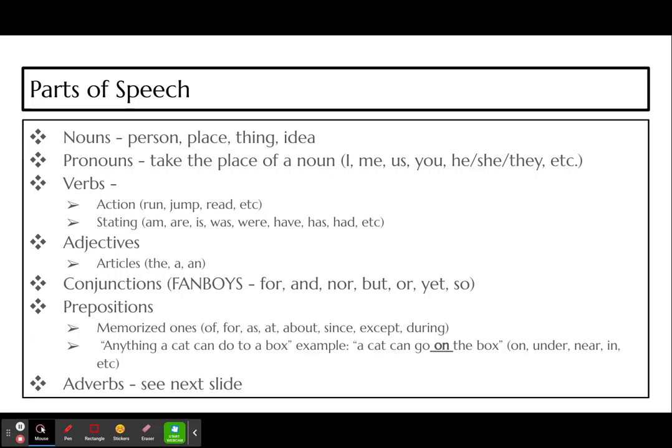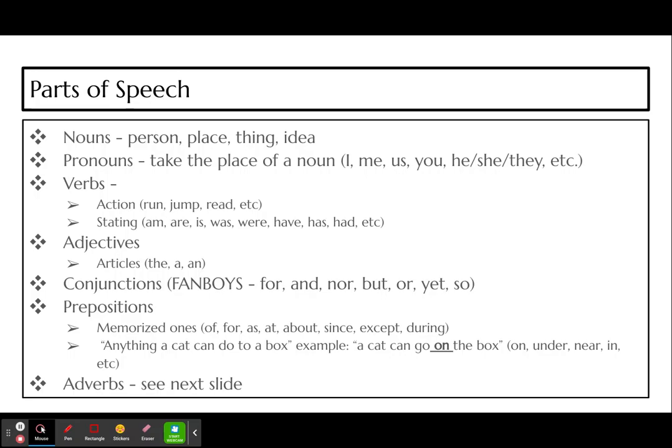We have nouns, and you can see in your table of contents that you just updated where you can find them in your notebook if you want to review them. So, nouns are a person, place, or thing, and an idea. Pronouns take the place of those nouns using I, me, us, we, you, he, she, they, it, all of those that you had memorized already. So I know you know them. Verbs, we have action verbs and stating verbs. And again, the stating verbs you've memorized, so those are not new.